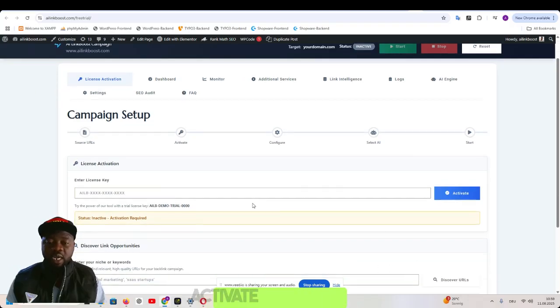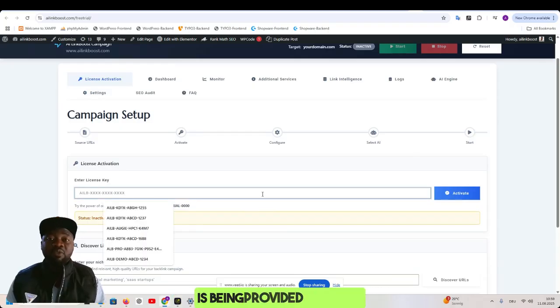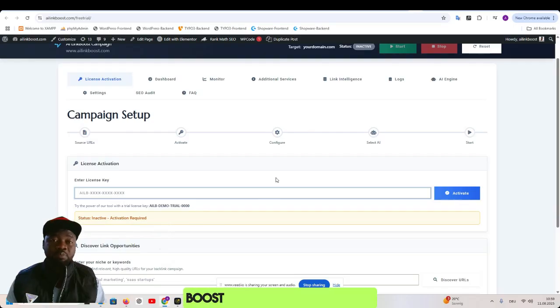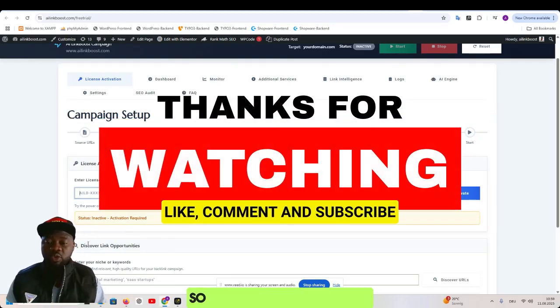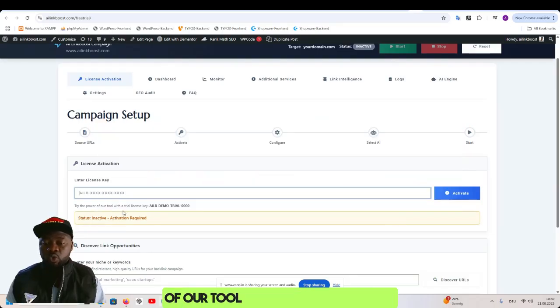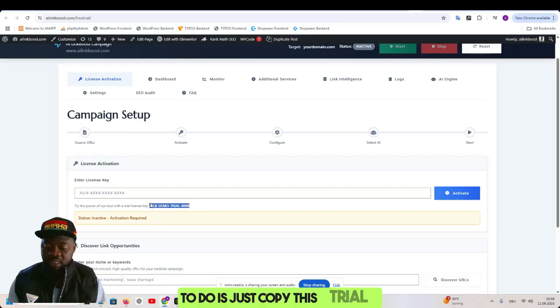We need to first of all activate our license. The license is provided by AI Link Boost based on your package. But in this case, we are only using the trial version. So here it says, try the power of our tool with a trial license key. And this is the trial license key. I'm going to walk you through step by step how to use this. So here, the first thing you have to do is just copy this trial key.